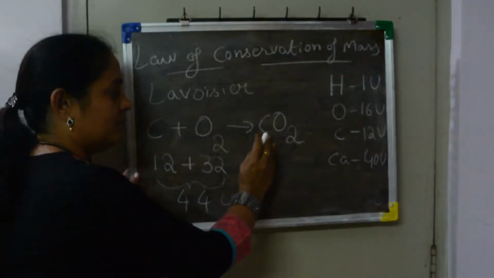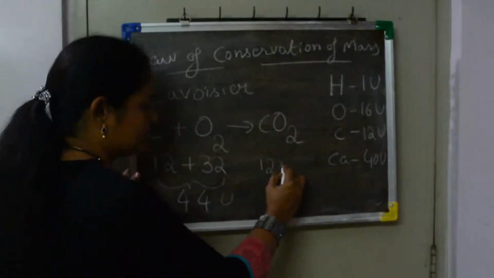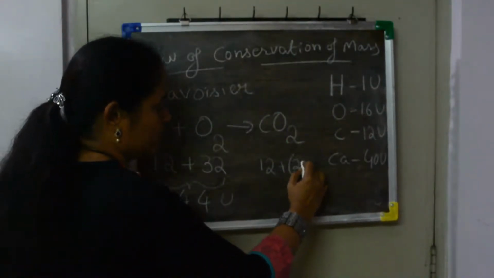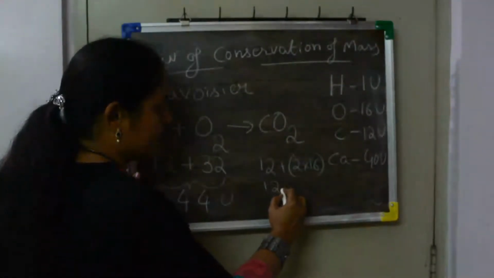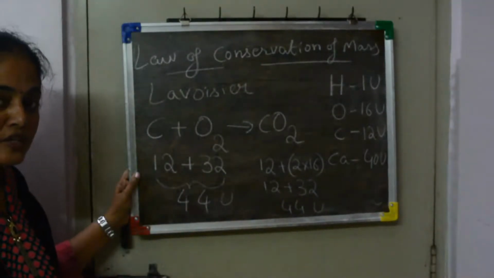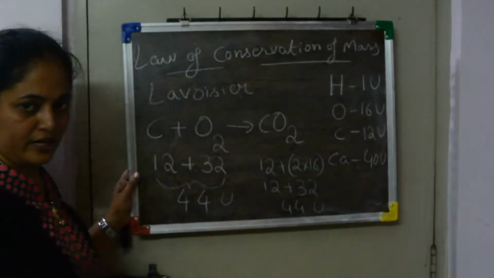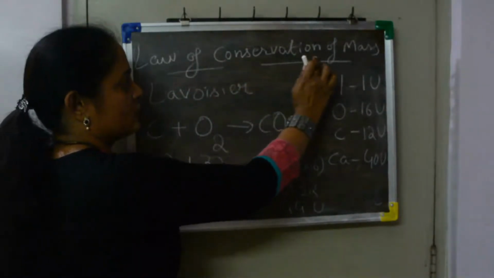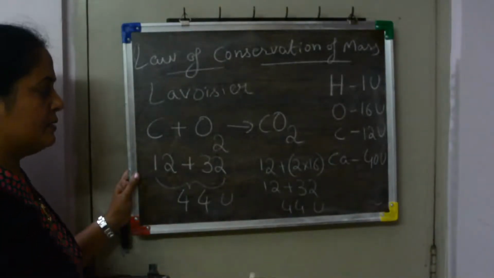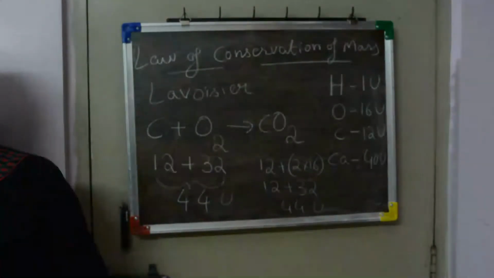Now we will calculate the mass of the product. Carbon is 12 plus oxygen, 2 atoms, so 2 into 16, which is 32. 12 plus 32, again we are getting 44 units. So what you understood is that the mass of the reactants is equal to the mass of the product. That is what the law of conservation of mass tells us. Mass of the reactants is equal to mass of the products in any chemical reaction.